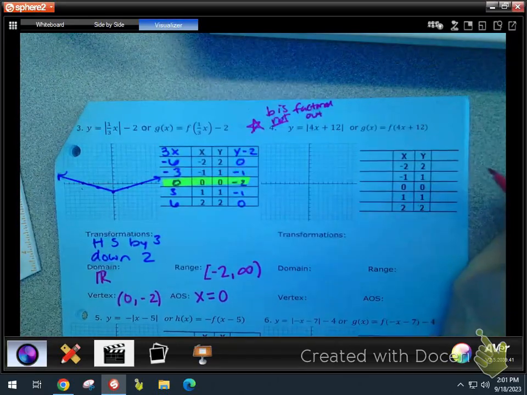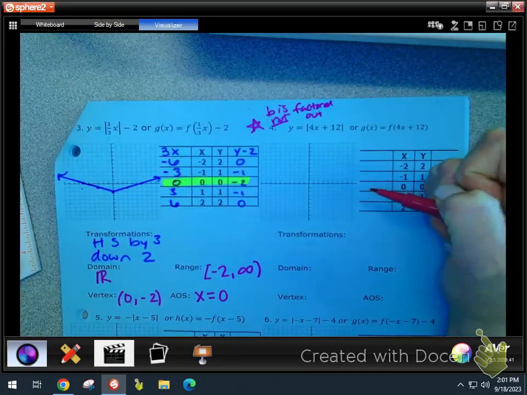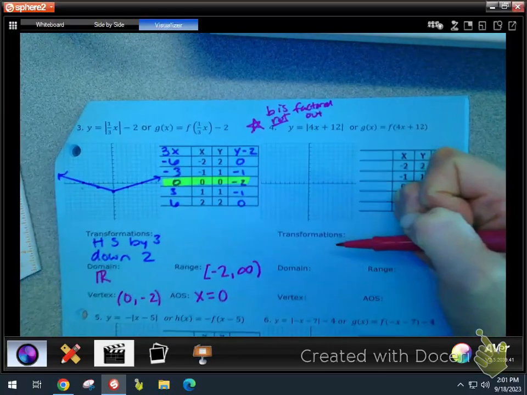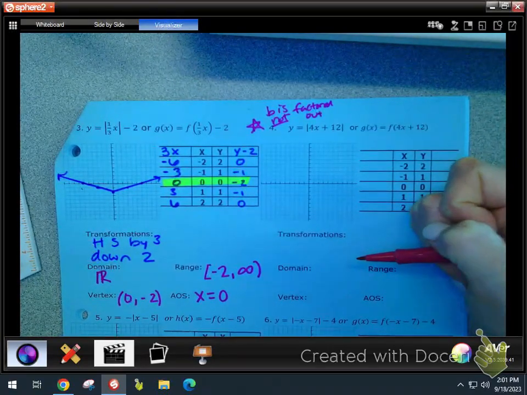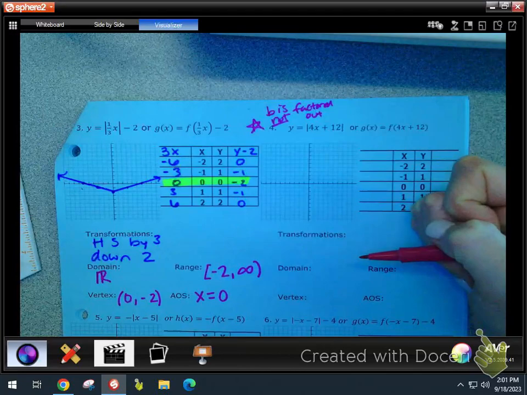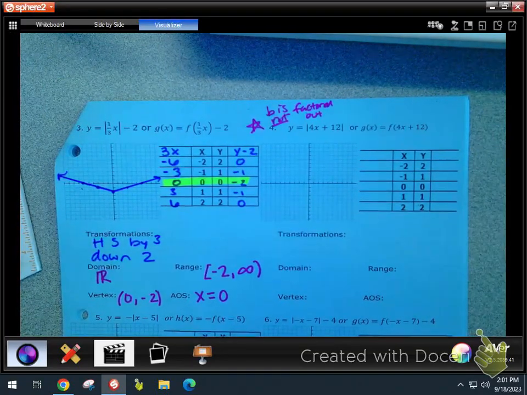Factored out. So we have to do this first. If you don't do this first, your x's are all going to be wrong. And that is going to be a big chunk of points, and you're not going to like it.